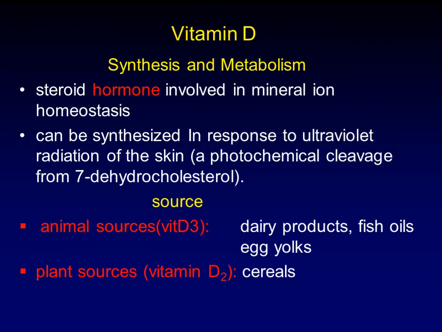Vitamin D is a fat-soluble vitamin, and it's considered a hormone or steroid hormone. It's important for mineral homeostasis, especially calcium and phosphate. In addition to its availability in foods, it can be synthesized in response to ultraviolet radiation on the skin by a photochemical cleavage of 7-dehydrocholesterol. And the main source is dairy products, or also animal or plant sources, which is the